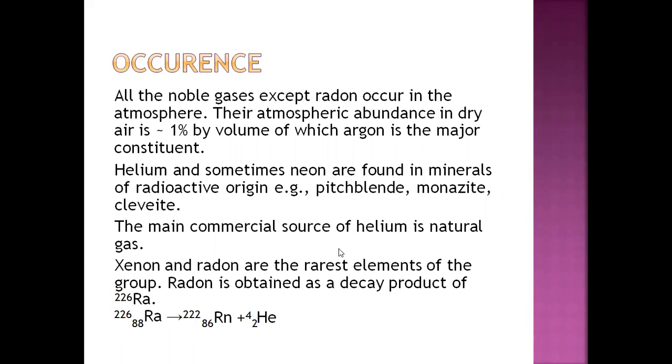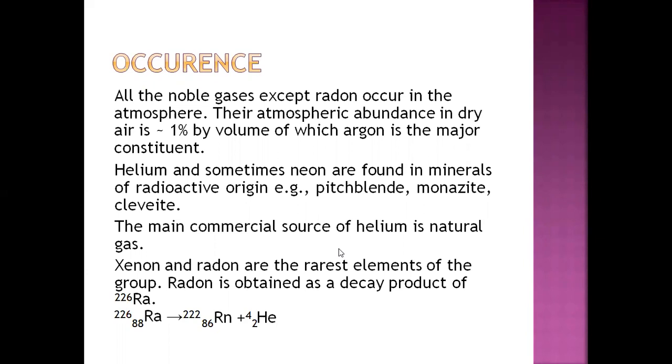Which gas can you obtain from pitchblende? That will be helium or neon. If you get the option helium and another gas, select helium. If you just have the options neon and helium, you can select both. The main commercial source of helium is natural gas. Xenon and radon are the rarest elements of this group, the rarest present in the atmosphere.